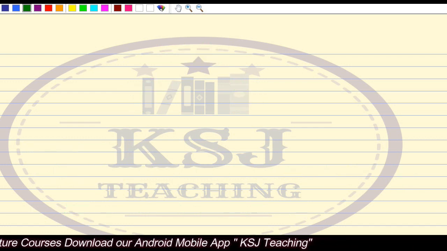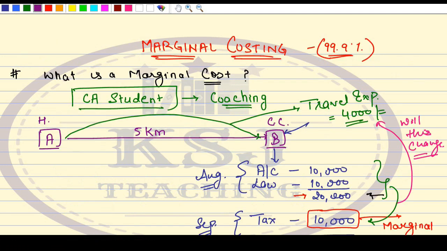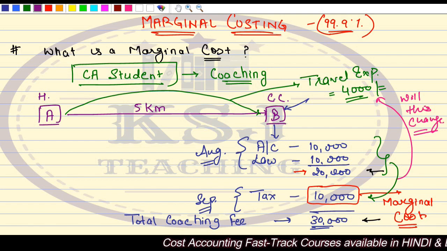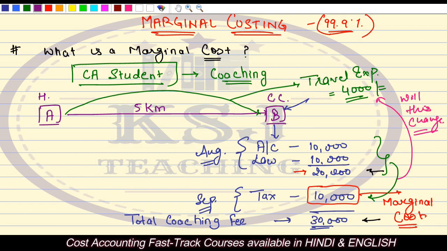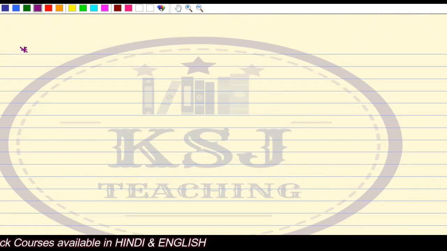Now let's talk from the point of view of a manufacturer. Come to the business point of view. Earlier we have been talking about your example, right? This example is clear, I hope. Please keep this in mind. This example is the base, right? Then we divided the cost into variable and fixed overheads. Now let's talk from the point of view of manufacturer.